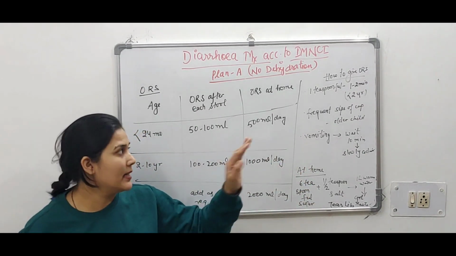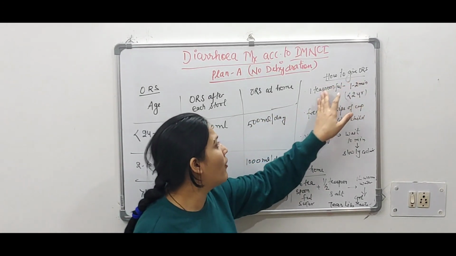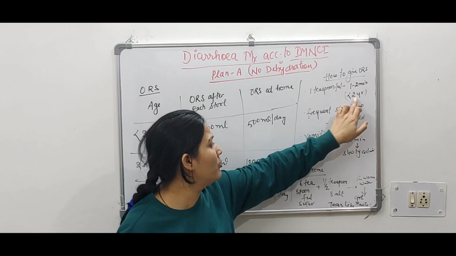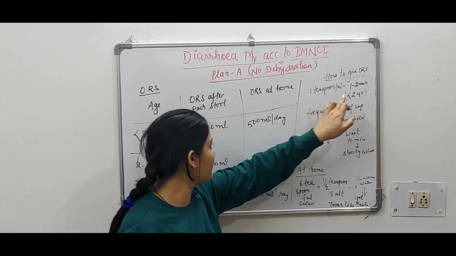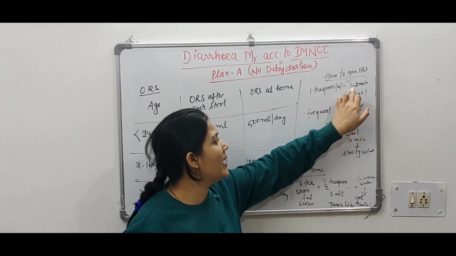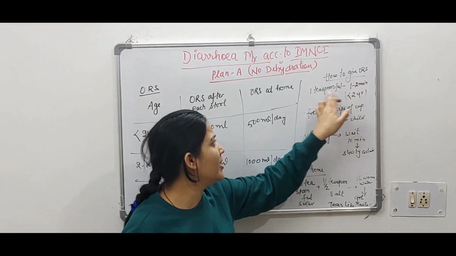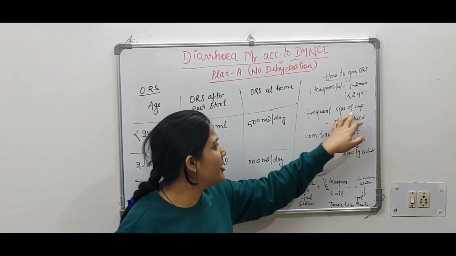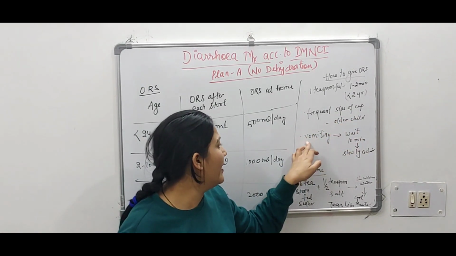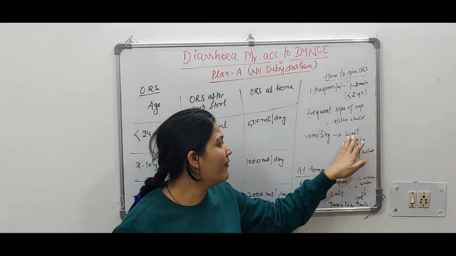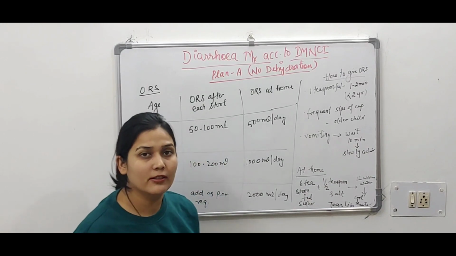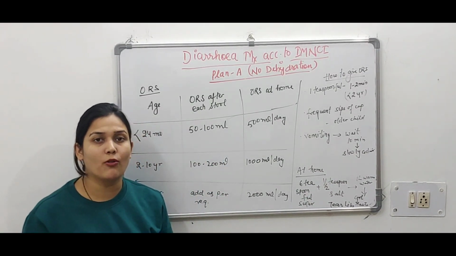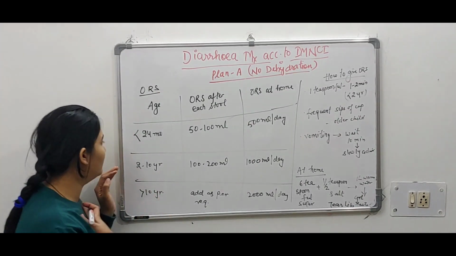Then I will be discussing how to give ORS. 1 teaspoonful if the child's age is less than 24 months or less than 2 years. We will give it every 1 to 2 minutes. Frequent sips from a cup for an older child, and if the child is having vomiting, wait for 10 minutes and then administer slowly.